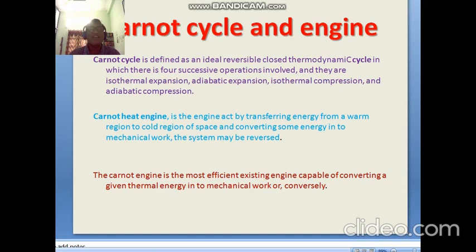The Carnot cycle is defined as an ideal reversible closed thermodynamic cycle in which 4 successive operations are involved: isothermal expansion, adiabatic expansion, isothermal compression, and adiabatic compression. This is a cyclic process. Initially, isothermal expansion takes place outwards.